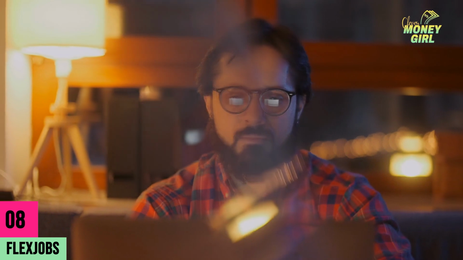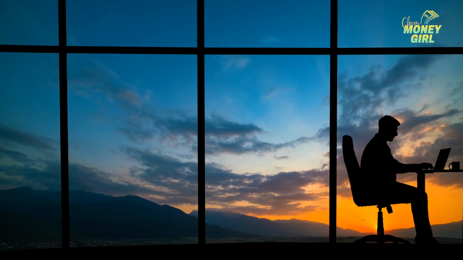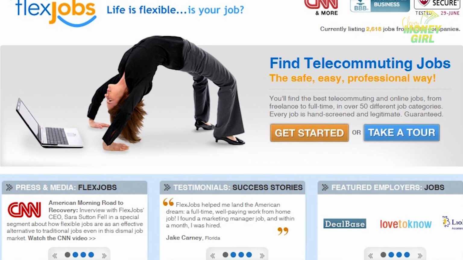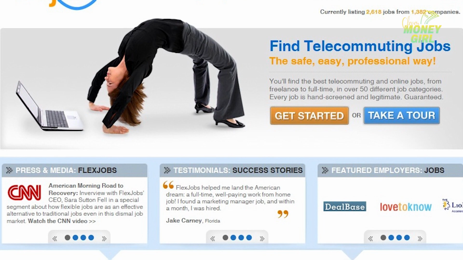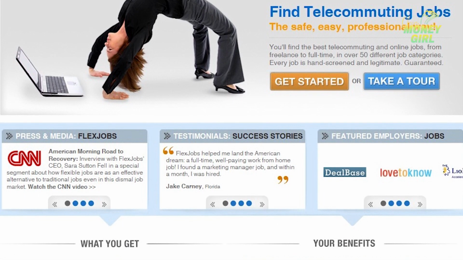Flexjobs. If you are looking for a career opportunity, Flexjobs is one of the best choices you can try out. This site is extremely suitable for those who wish to engage in online copy and pasting jobs to earn money without making any investments. If you're looking for freelance, part-time, or remote jobs, Flexjobs is the place for you. Additionally, it will give you the chance to work with reputable organizations like Apple, Dell, Microsoft, Salesforce, PeoplePerHour, and more.